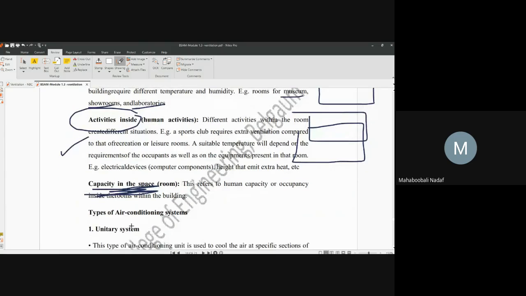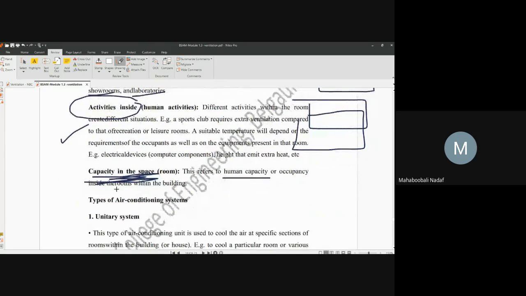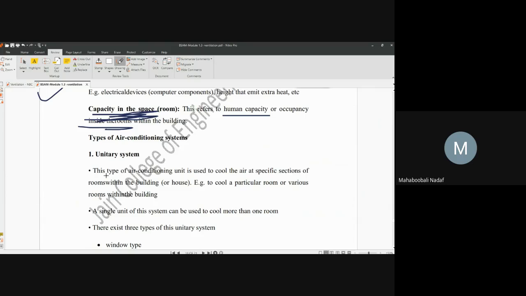Capacity in space means what? The human capacity or occupancy: how many persons are living or how many persons are using. That is also important here. Four important parameters which will affect the AC operation. Okay. Now I will just go through these things.